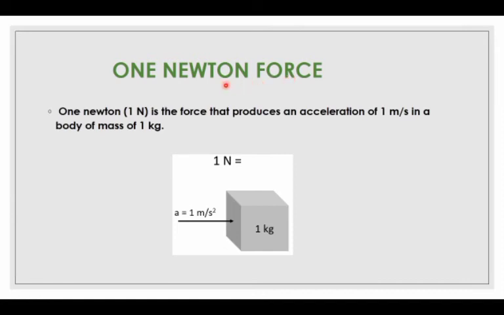Newton is the unit for force. 1 Newton is a force that produces an acceleration of 1 meter per second square in a body of mass 1 kg. Here 1 Newton force is equal to 1 kilogram mass multiplied by 1 meter per second square acceleration.